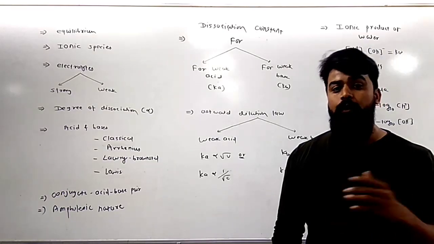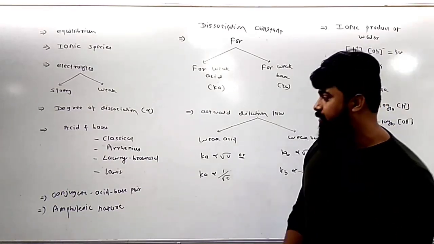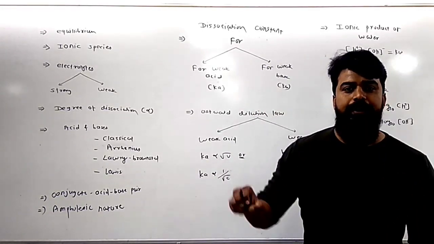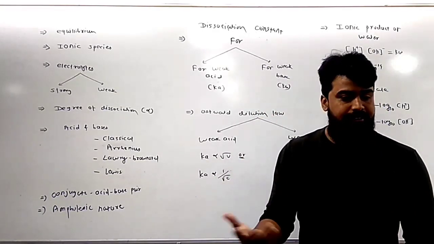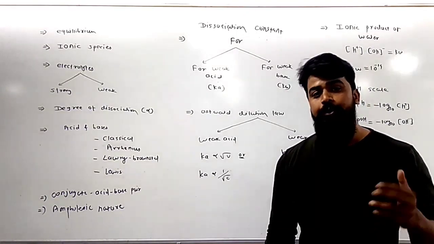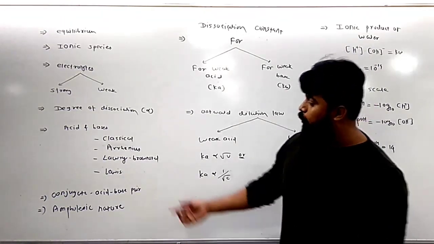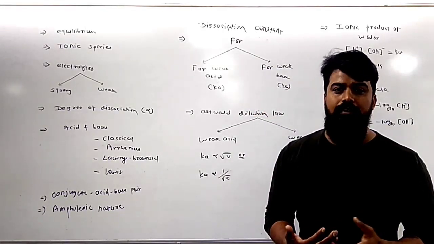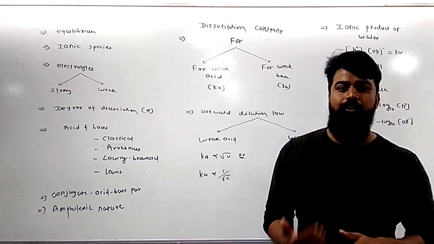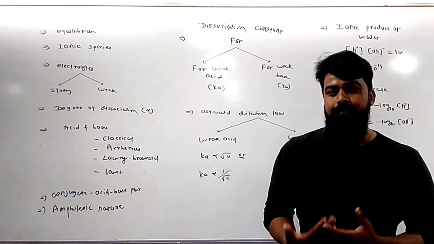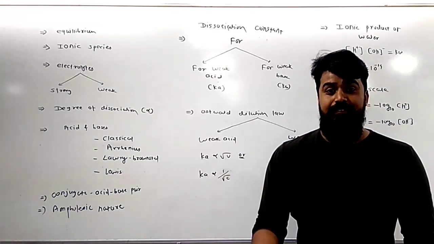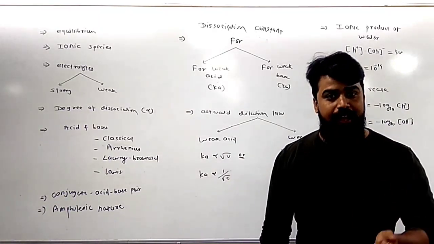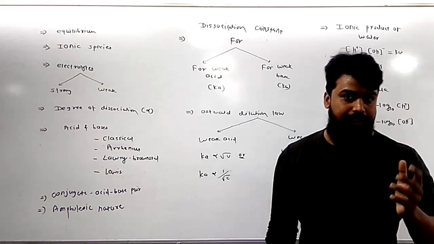That's why we go through the concepts given by various scientists. The first concept is given by Arrhenius. The concept of Arrhenius is very simple. A substance which, when dissolved in water, produces H plus ion is an acid, and a substance which, when dissolved in water, produces OH minus ion is a base. Then we go through the concept of Lowry-Bronsted. The Lowry-Bronsted concept is called the proton donor and proton acceptor concept. A substance which, when dissolved in water, donates the H plus ion, donates the proton, is an acid, and a substance which, when dissolved in water, accepts the H plus ion, accepts the proton, is a base.